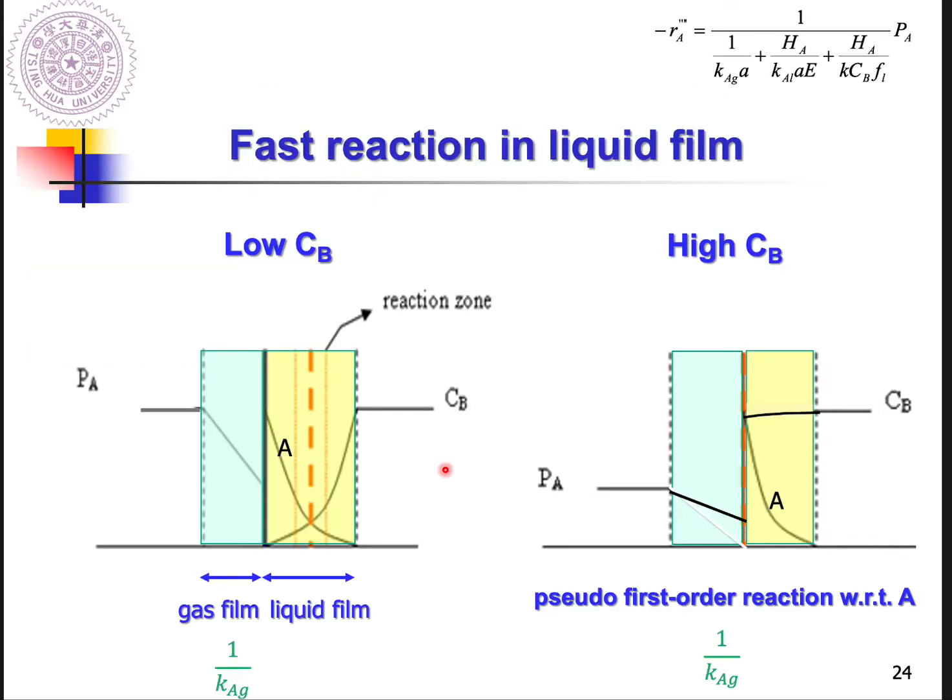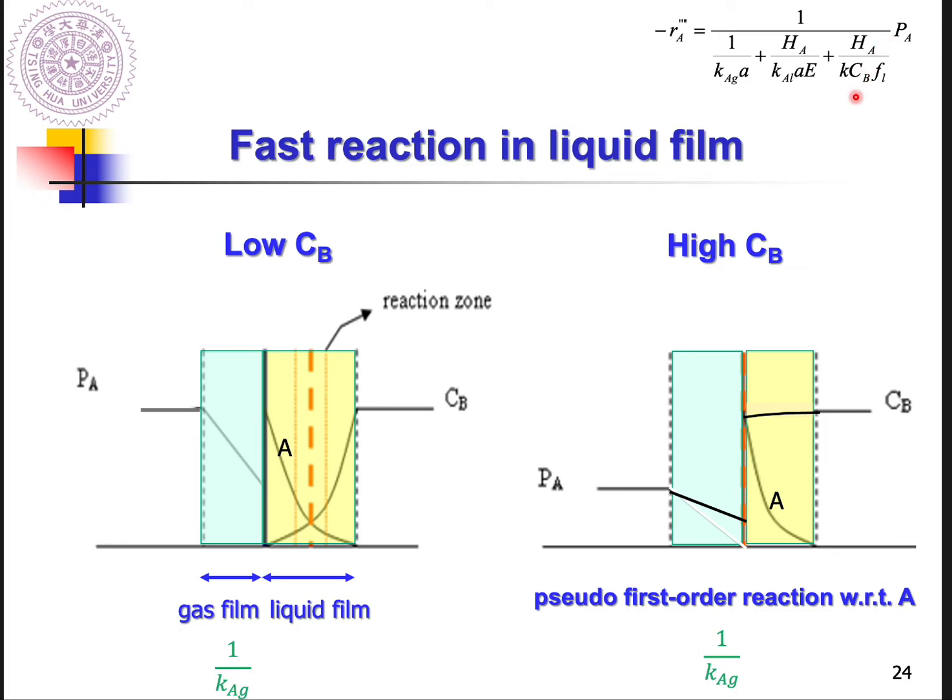And when you change from instantaneous reaction to fast reaction in the liquid film, then instead of the reaction plane we have in instantaneous reaction, what we have here is a reaction zone. But for fast reaction, all reaction only happens in the liquid film, right?